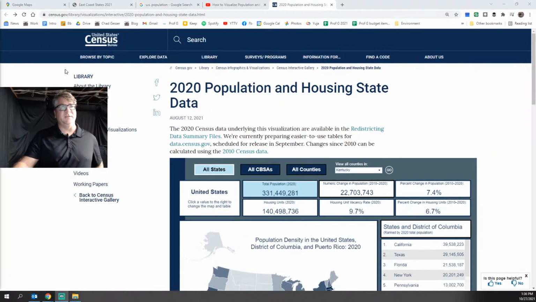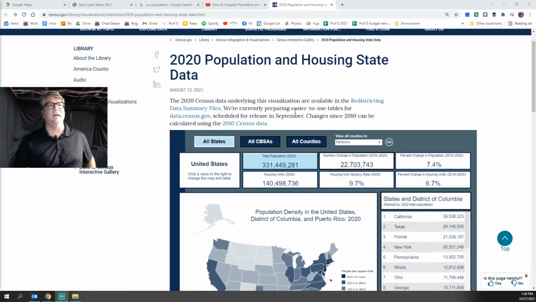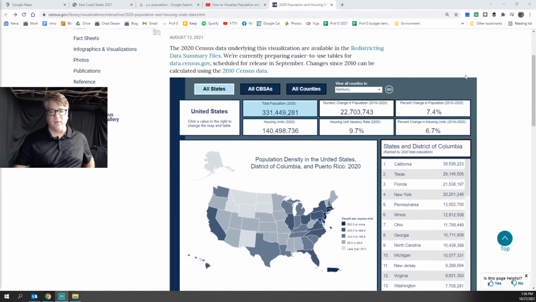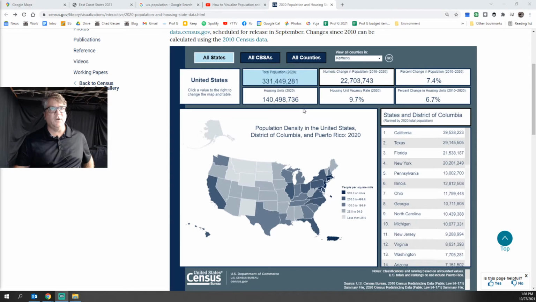This is from the Census Bureau. You can see the website up here, United States Census Bureau. And this is looking at 2020 population and housing state data. And this is pretty much hot off the presses. It hasn't been out too long, August 12th, 2021. I guess it's a couple of months, but it doesn't seem like it's been out very long. But so here we go.